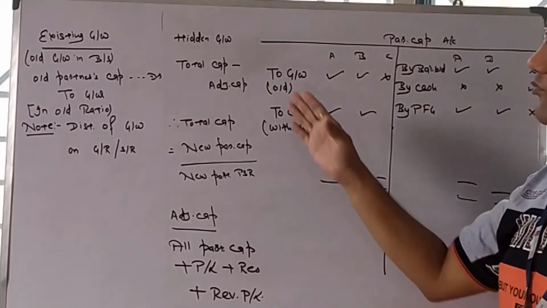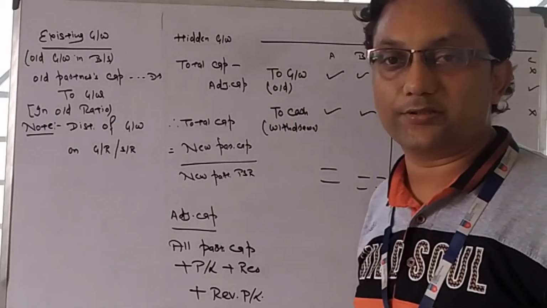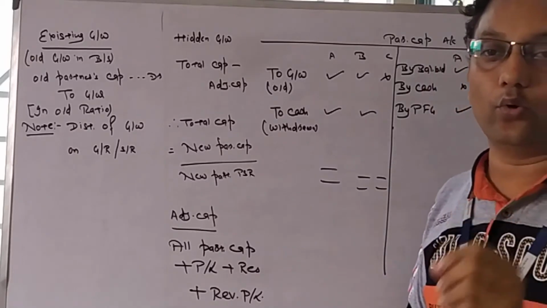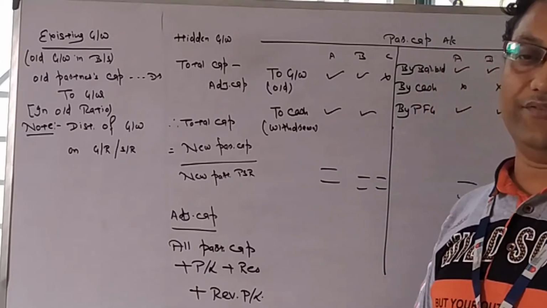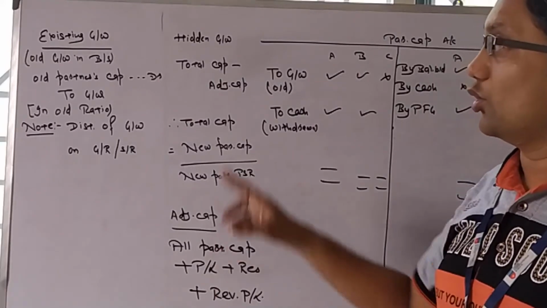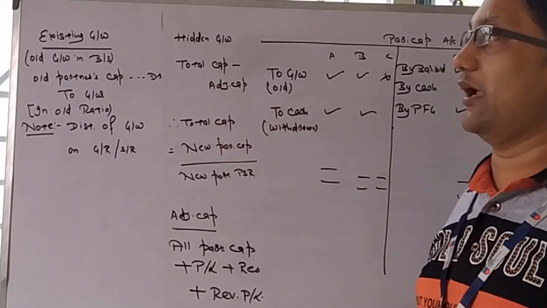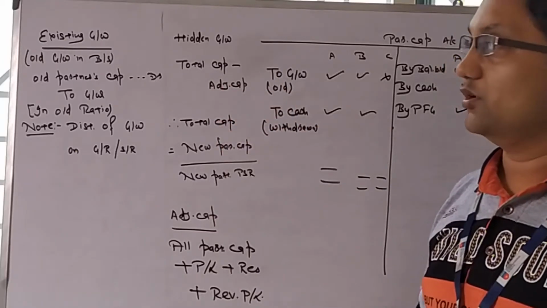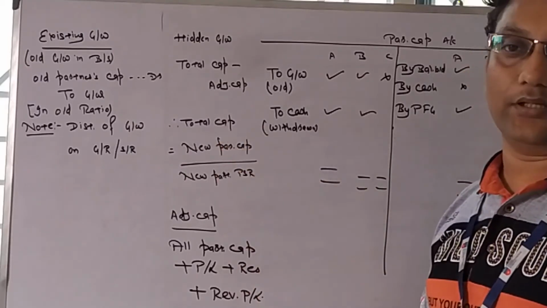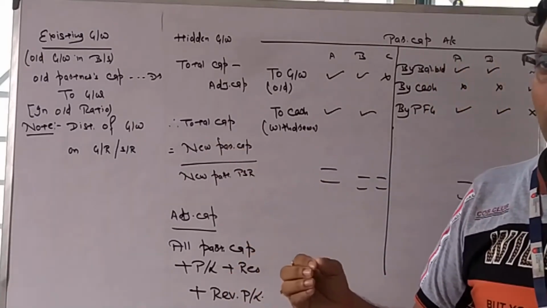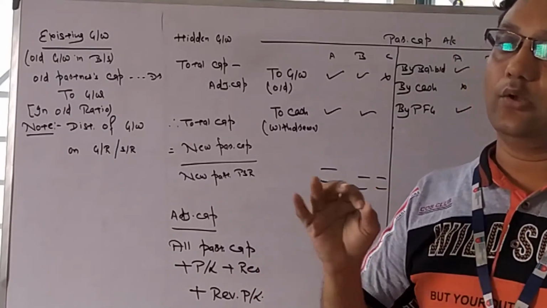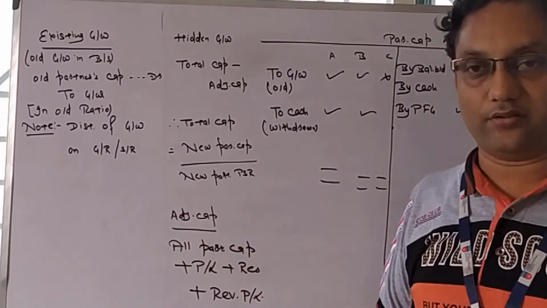Now an important point, hidden goodwill. What to do with it? If the figure of goodwill, that is new goodwill, valued goodwill, is not given in the balance sheet or in the sums, then what to do? Total capital minus adjusted capital will be the formula for hidden goodwill. Total capital minus adjusted capital. How to calculate total capital? The new partner who is coming in, his capital will be given in the question. His new profit sharing ratio is given in the question.